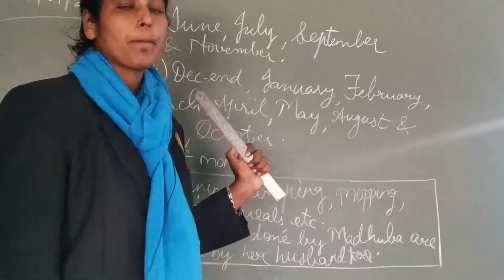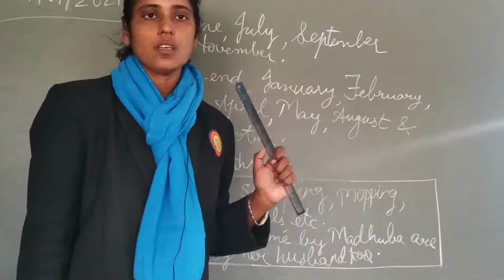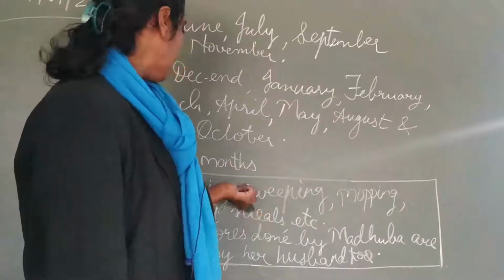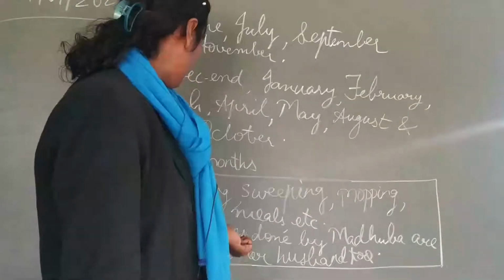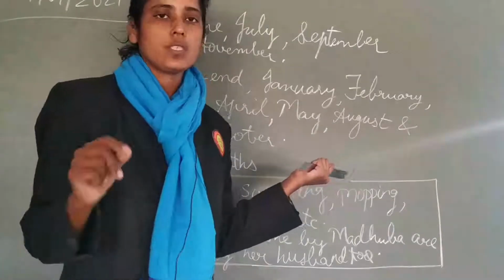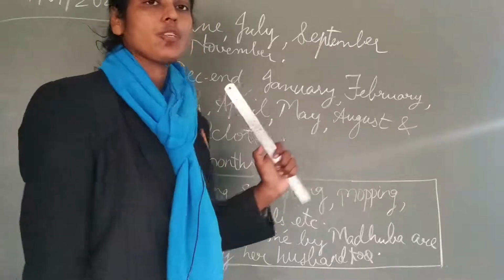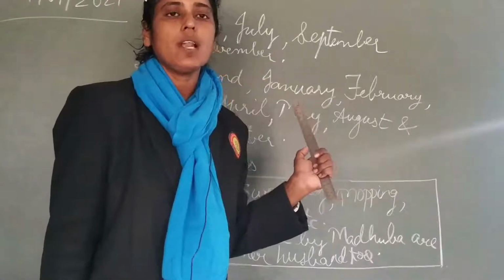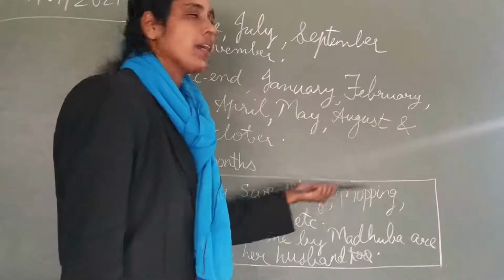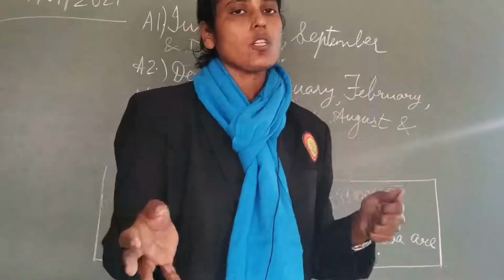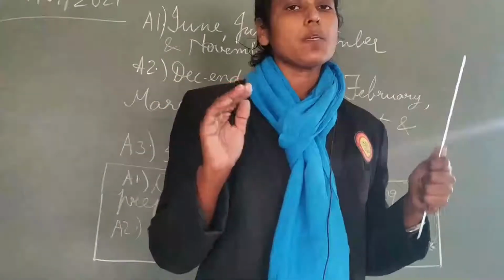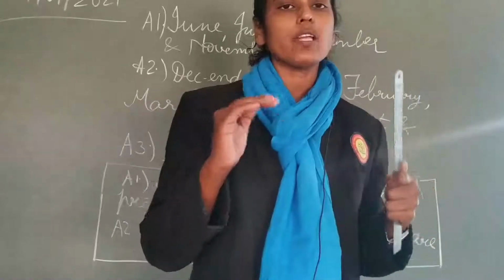The next one is in the pink box, discuss questions. First one, what work would Madhuba do in her house every day? Cleaning, sweeping, mopping, preparing meals, etc. A normal household work, whatever we do was done by Madhuba also. Second question, how would Madhuba's husband help her in the house? All the chores done by Madhuba are shared by her husband too. That is, students, he was also sharing in all the work which she was doing, because he was a person who had a helping nature of doing everything together.